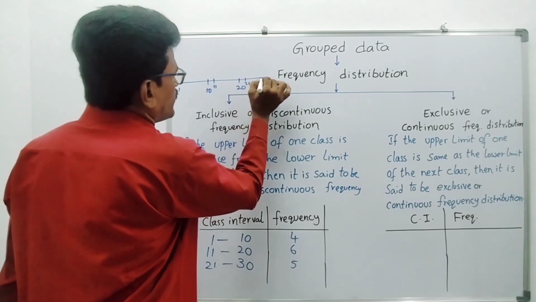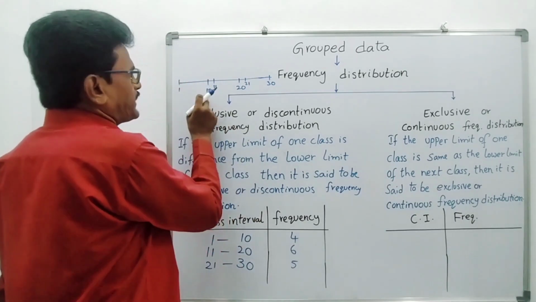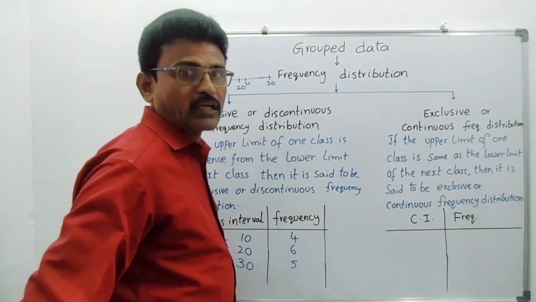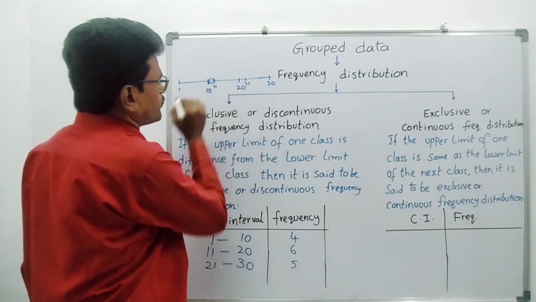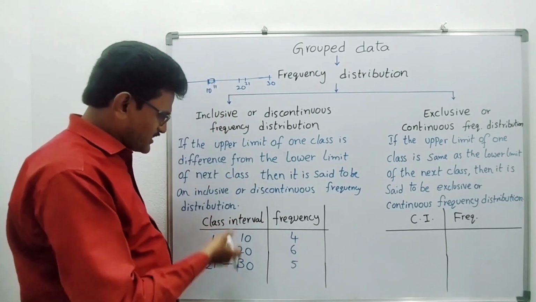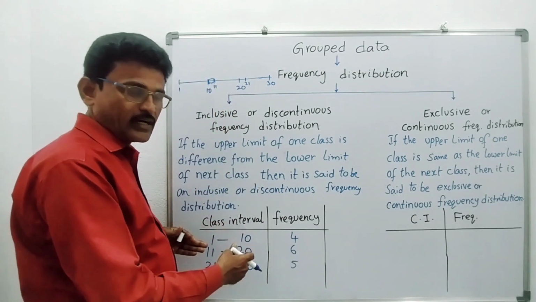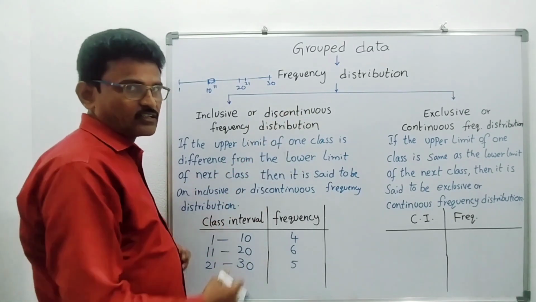Once again 21 to 30. If you observe here, 1 to 10, 11 to 20, 21 to 30, some gap is there, a gap from 10 to 11. So some difference is there. Here it is a discrete or discontinuous class interval.